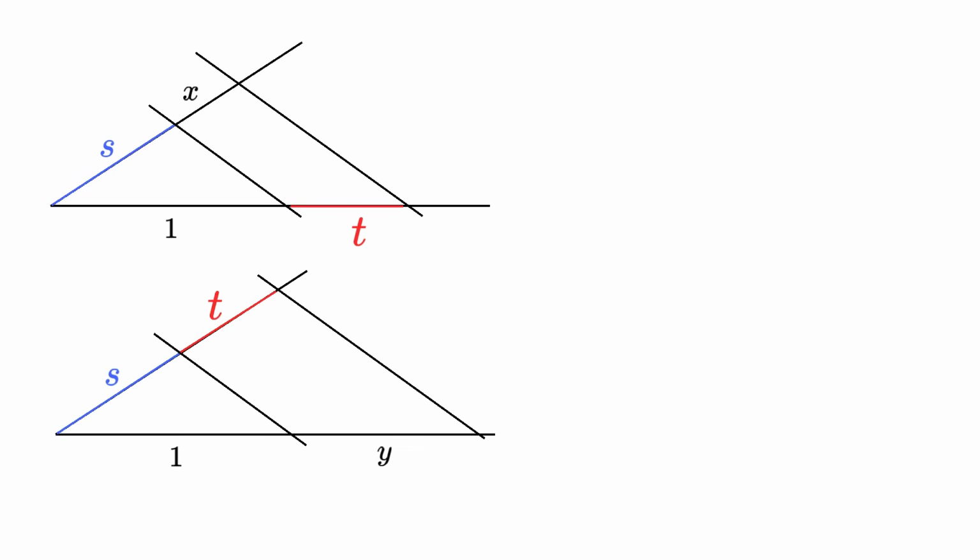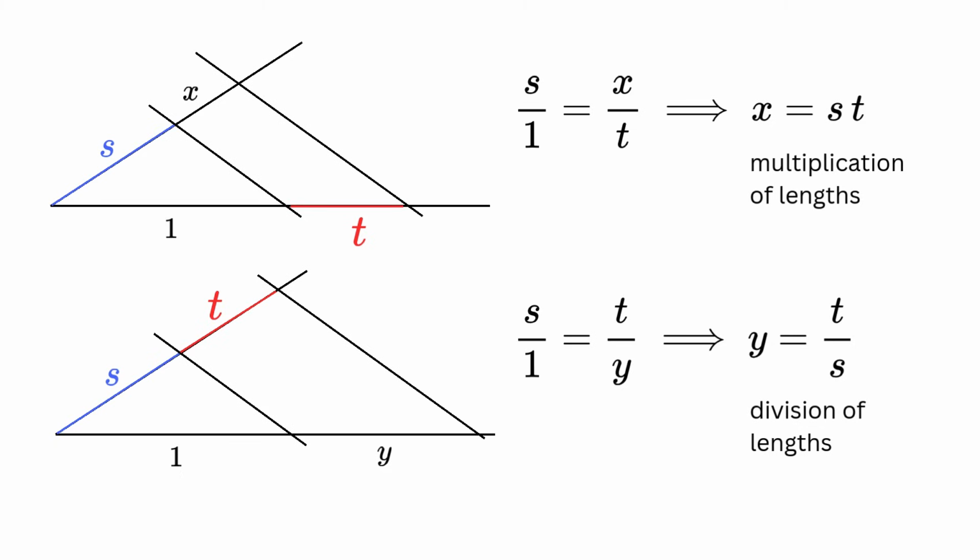Using the straightedge and compass, we can draw parallel lines which pass through given points. As a result, we can construct the two figures shown on screen. Thales' theorem states that the sides of an angle intersected by a series of parallel lines are divided by them into proportional parts. From this, we conclude that the lengths x and y are the product and ratio of s and t. However, we can do more.